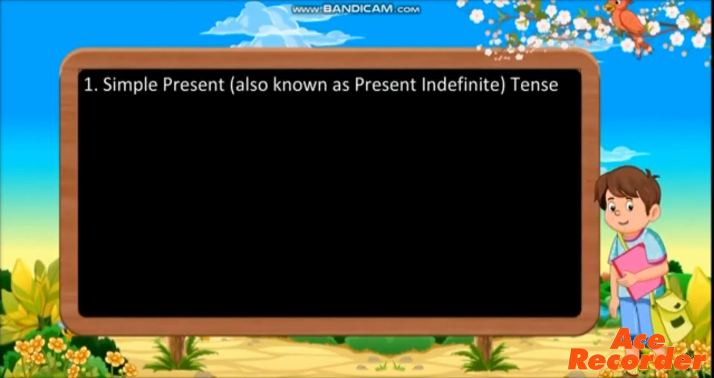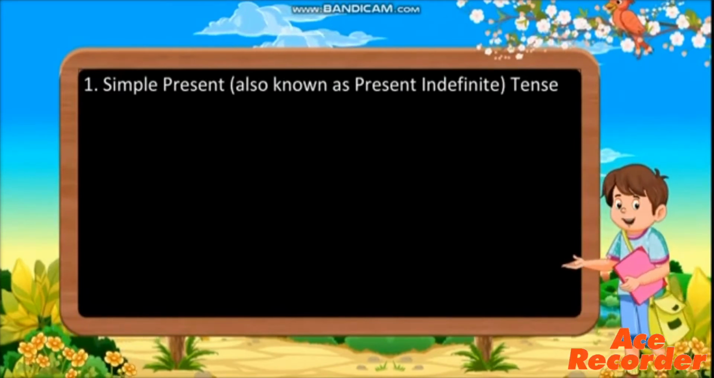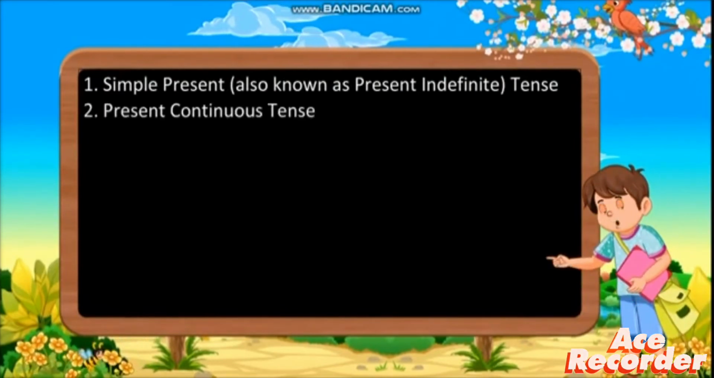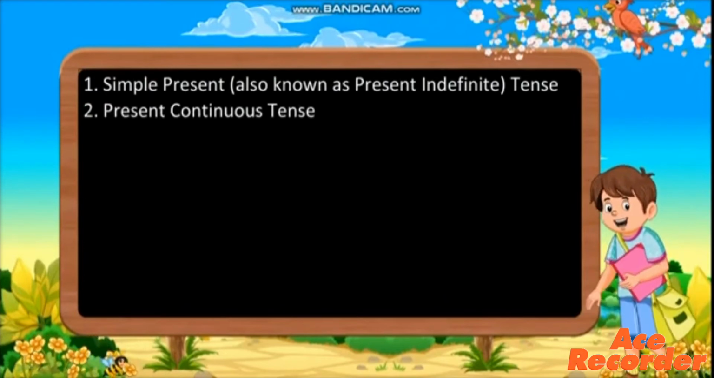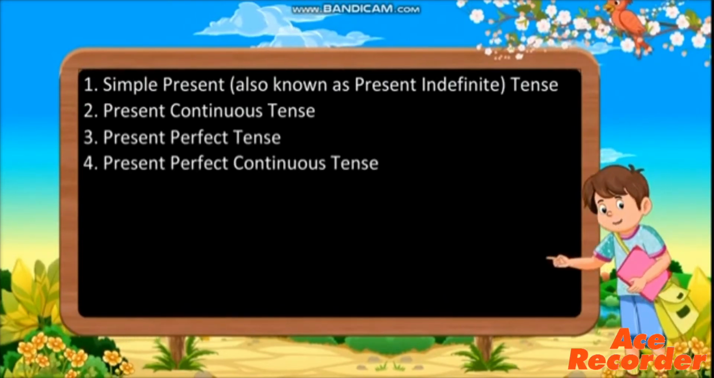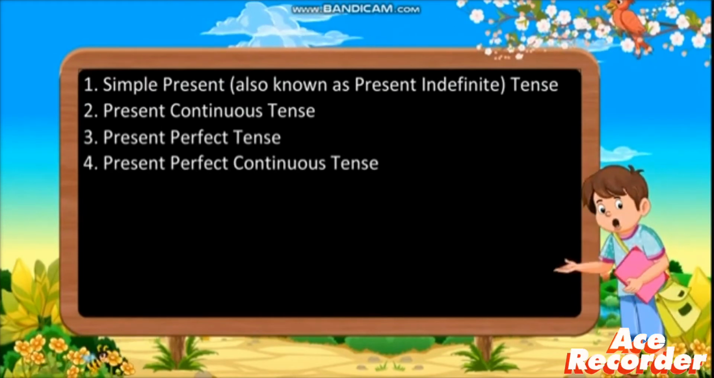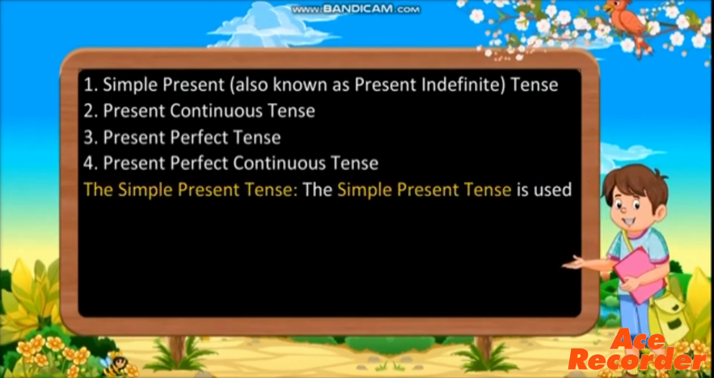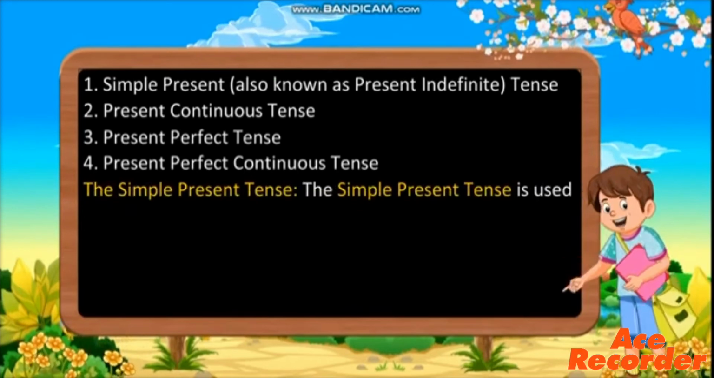Number 1, simple present, also known as present indefinite tense. Number 2, present continuous tense. Number 3, present perfect tense. Number 4, present perfect continuous tense. The simple present tense.